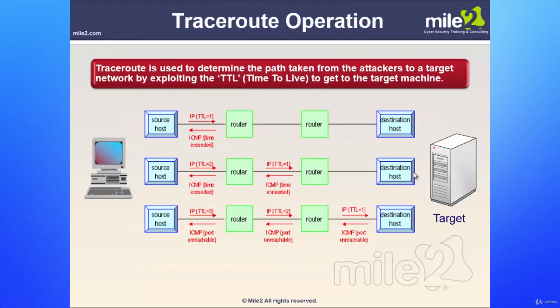Now, when it comes down to it, we have what's called the traceroute operation. Traceroute is used to determine the path taken from the attacker to the target, and this is done by exploiting the TTL, as in your time to live. We can use the traceroute command in the Unix or Linux world, or we can use the tracert command within the Windows world. It gives us the path to the destination, and we're able to then figure out how many hops, and go from there.